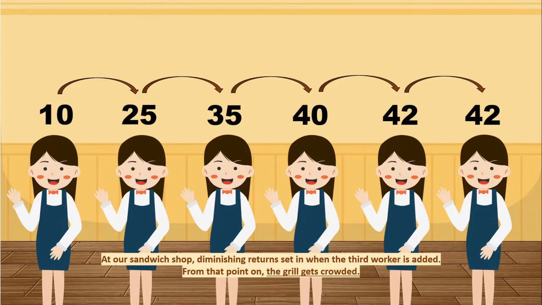At our sandwich shop, diminishing returns set in when the third worker is added. The marginal product of the second worker is actually higher than the first. The first worker takes care of the phone and the tables, thus freeing the second worker to concentrate exclusively on sandwich making. From that point on, the grill gets crowded.